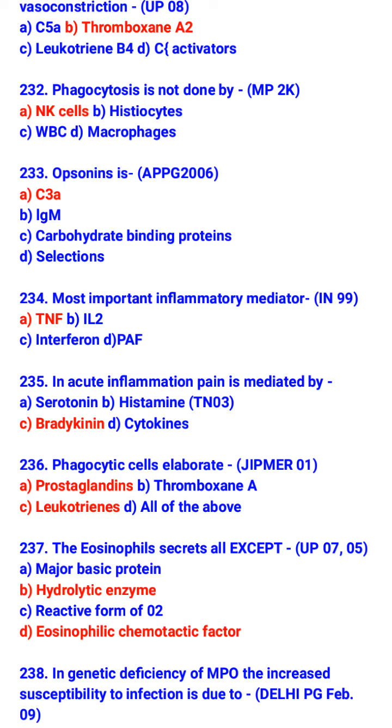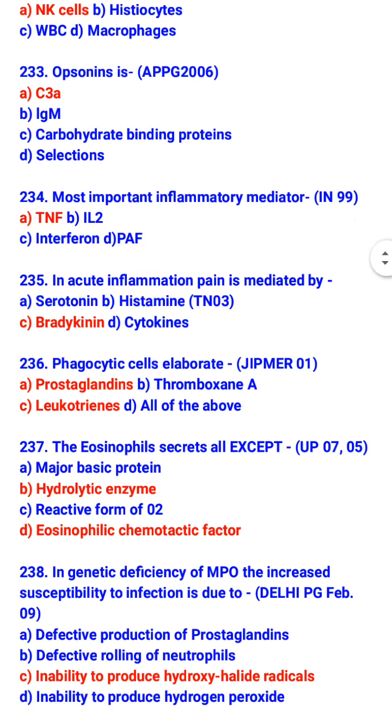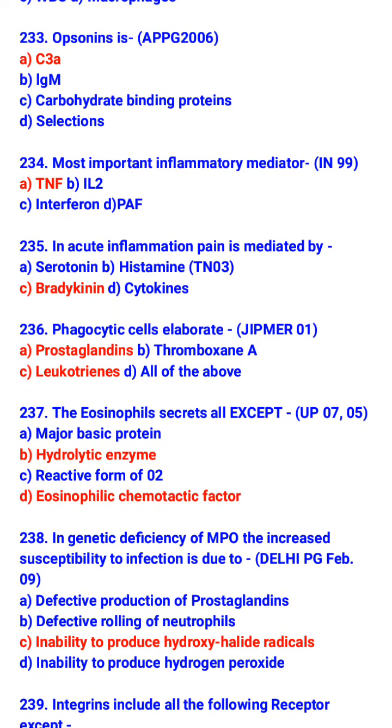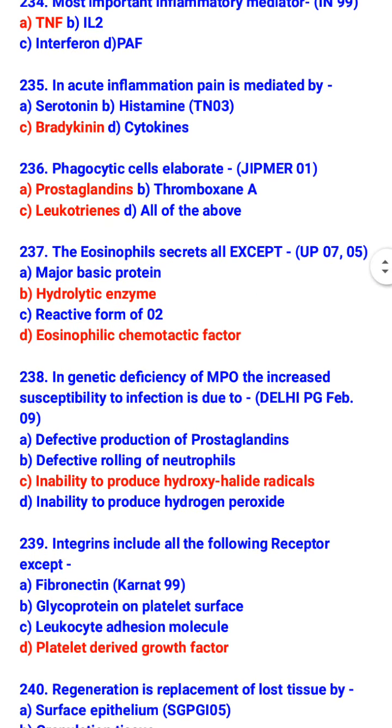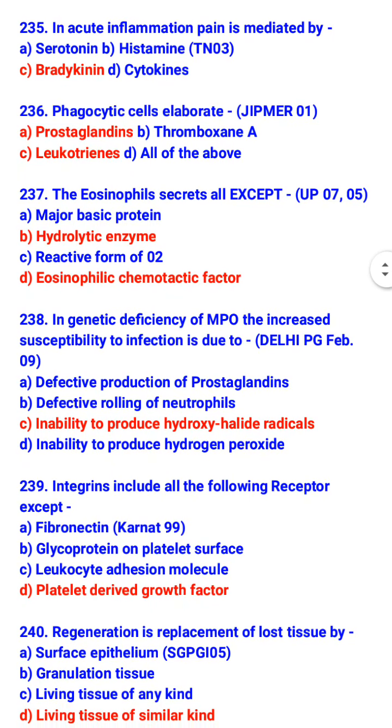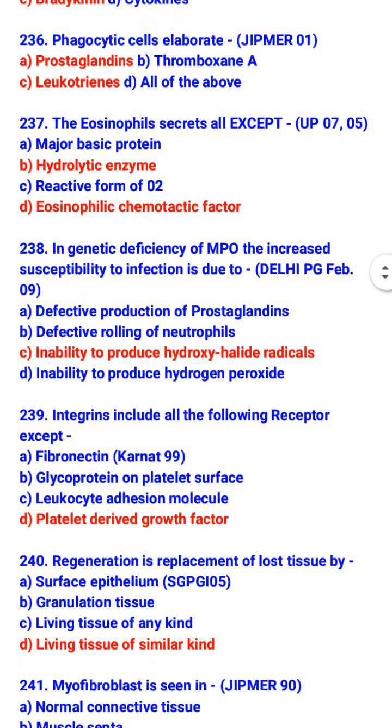In acute inflammation, pain is mediated by bradykinin. Phagocytic cells elaborate prostaglandin and leukotriene. The eosinophil secretes all except hydrolytic enzyme and eosinophilic chemotactic factor. So the eosinophil secretes major basic protein and reactive forms of O2. In genetic deficiency of MPO, the increased susceptibility to infection is due to inability to produce hypohalous radicals.